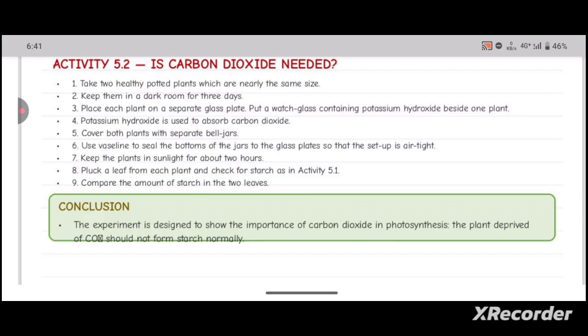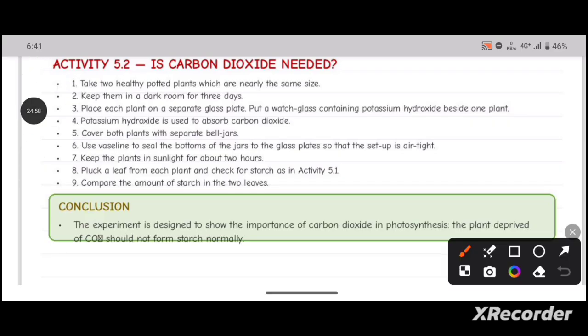First of all, you need to take two potted plants, and we have to keep the two potted plants in the dark room for 3 days. So there will be no photosynthesis, and after that place each plant on a separate glass plate. Put a watch glass containing potassium hydroxide beside one plant, and potassium hydroxide is used to absorb the carbon dioxide. That's why we place a potassium hydroxide watch glass beside the plant.